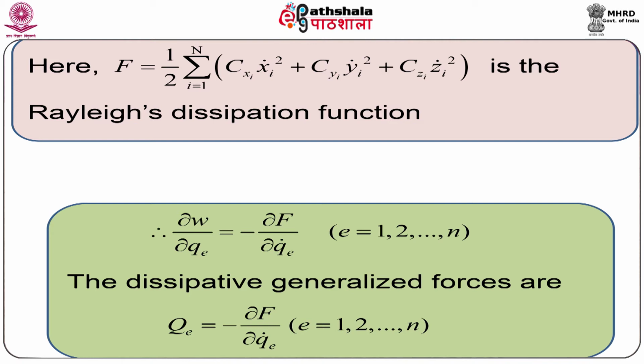The dissipative generalized forces are capital Qk, which can be written as capital Qk equal to minus del del qk dot operated on capital F. Here we have just used this result. Qk dot is the generalized velocity.